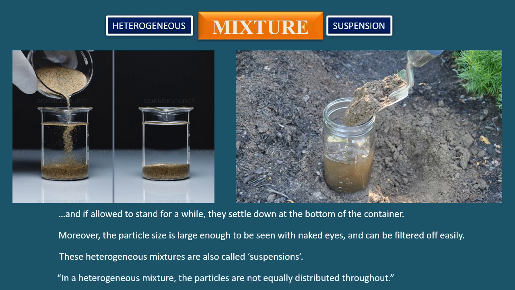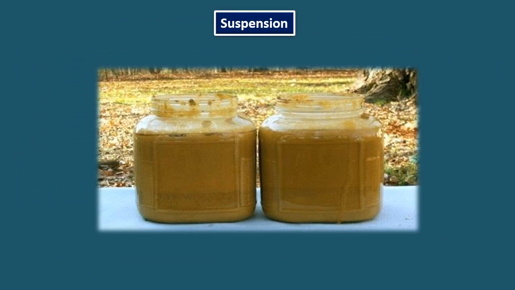So, in a heterogeneous mixture, the particles are not equally distributed throughout. Every suspension is a heterogeneous mixture, but the reverse is not true. That is, every heterogeneous mixture cannot be called a suspension. Confused? Let me explain.